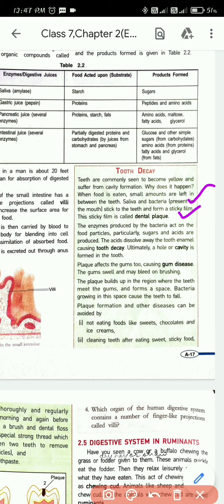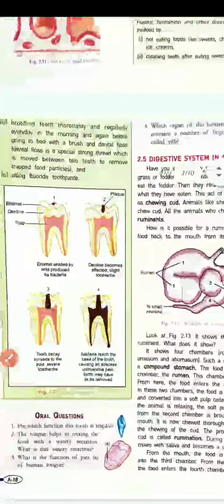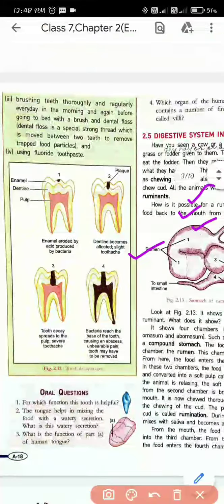The enzymes produced by the bacteria act on the food particles, particularly sugars, and acids are produced. The acid dissolves the tooth enamel and causes tooth decay. Ultimately, a hole or cavity is formed in the tooth. So here you can see the picture.